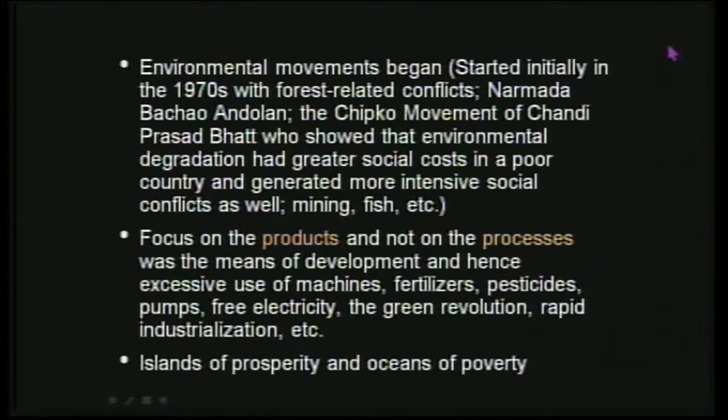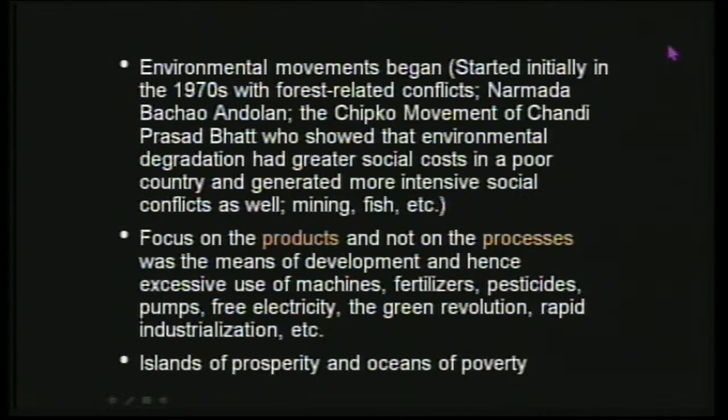Now every time something happens, for example the Yamuna River, then you go to the south, the Kaveri River, Bangalore, the lakes are polluted, and all kinds of pollution we talk about nowadays. Air pollution is something that's very common now. So all discussions related to environmental pollution and environmental degradation started increasingly being talked about after that.